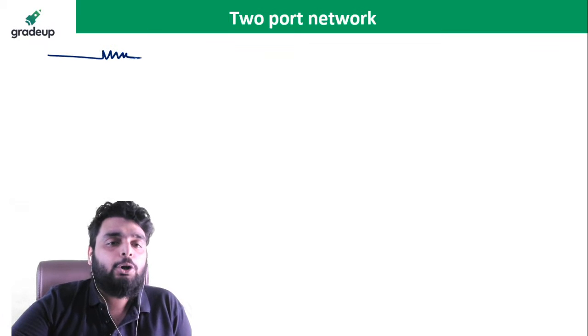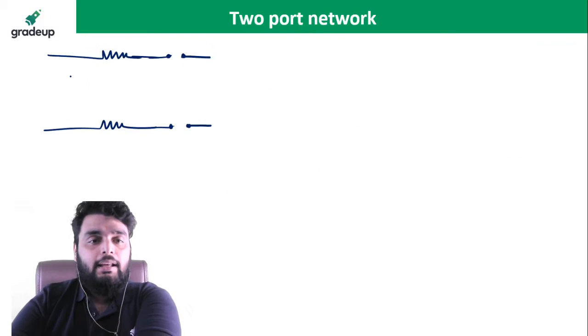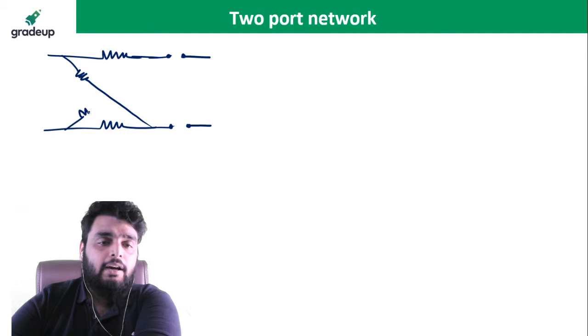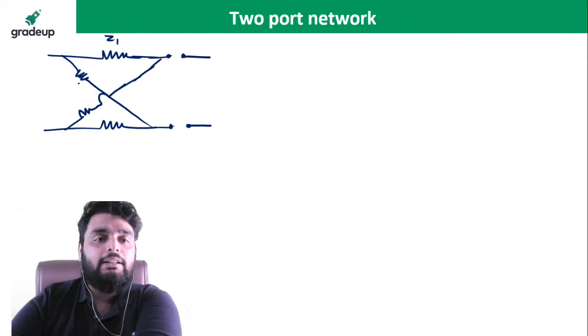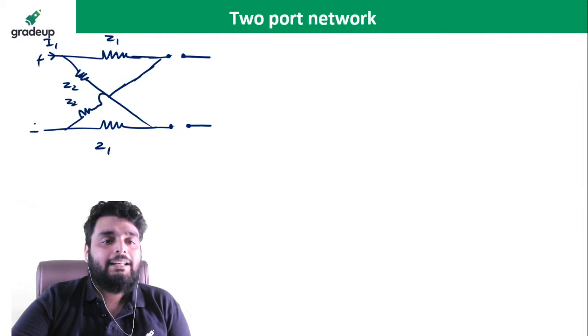Now port 2 open means it will be open like this. This is the meaning of port 2 open. Here I have one impedance, like this. And this is Z1, this is Z2, this is Z2, this is Z1. This is I1, plus minus V1.